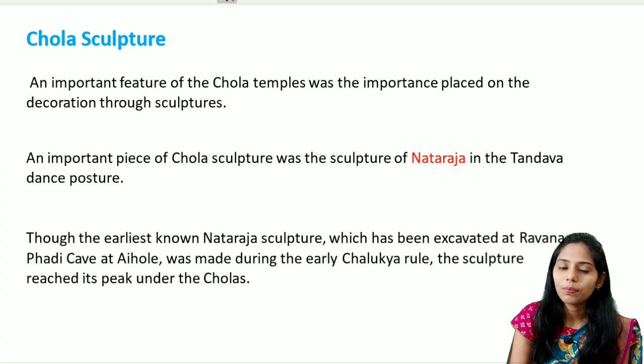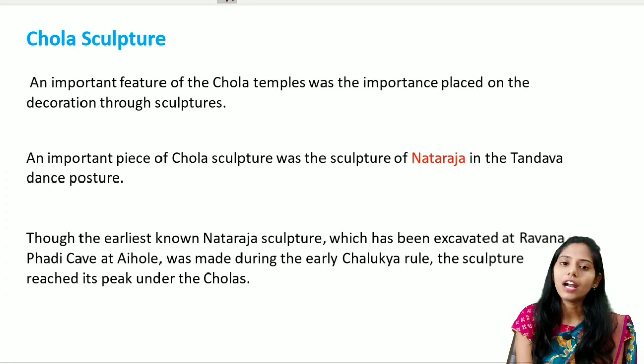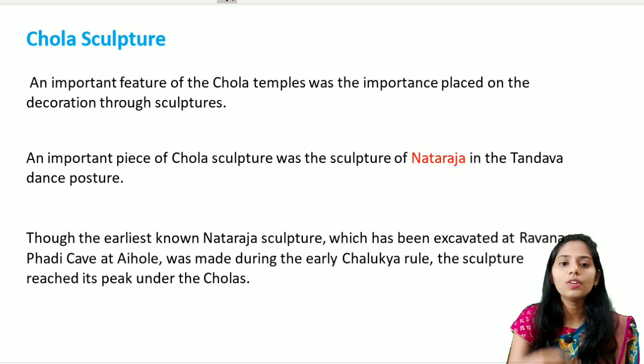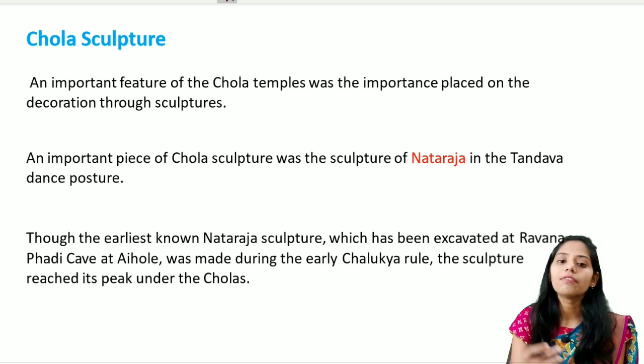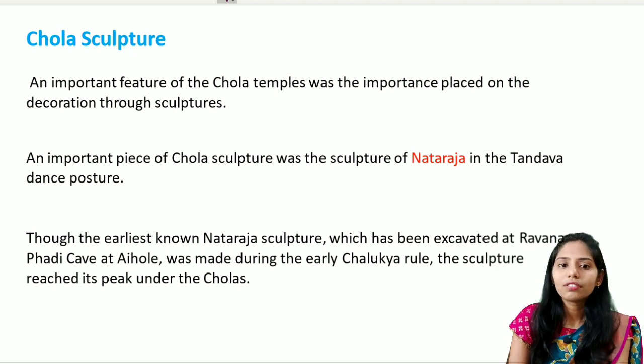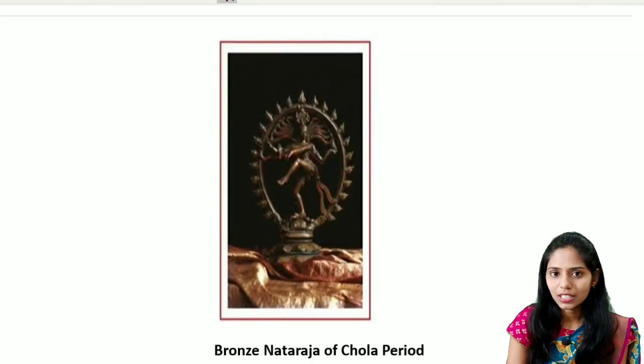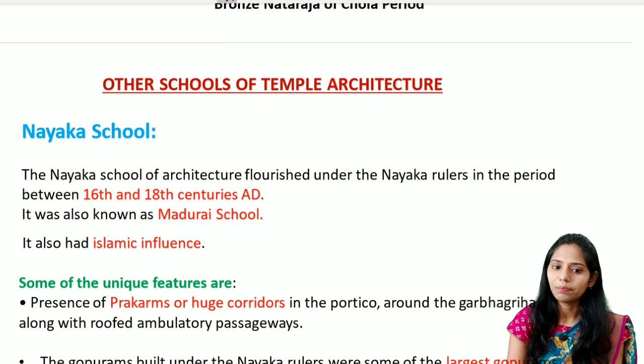So let us see the next important thing, that is the Chola sculpture. Whenever you are reading the art and culture book by Nitin Singhania, you will come across the Chola sculpture, and one important image described there is the Nataraja image. I did not discuss it here because we are discussing only the temple architecture, not the Chola sculpture. So if you want to refer to this, please open your book and read about the Nataraja image. This is the image that was talked about in the book.